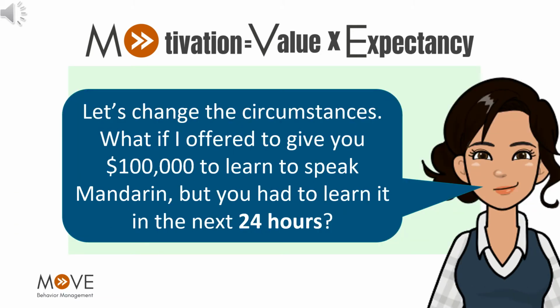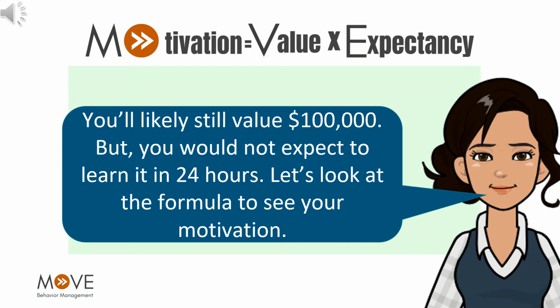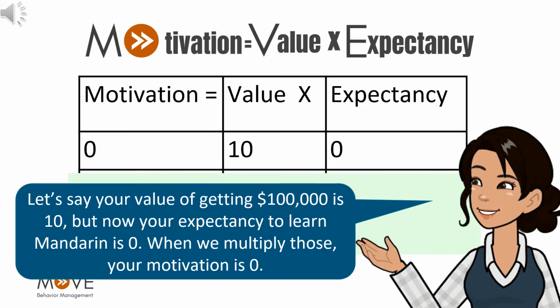Let's change the circumstances. What if I offered to give you $100,000 to learn to speak Mandarin, but you had to learn it in the next 24 hours? You'll likely still value $100,000, but you would not expect to learn it in 24 hours. Let's look at the formula to see your motivation. Let's say your value of getting $100,000 is 10, but now your expectancy to learn Mandarin is 0. When we multiply those, your motivation is 0.